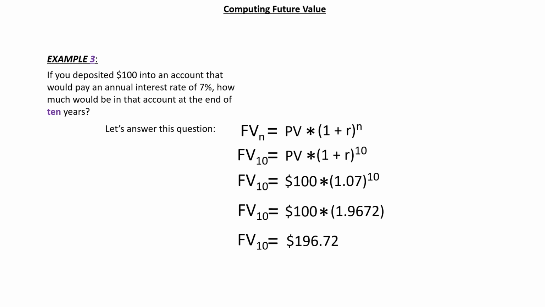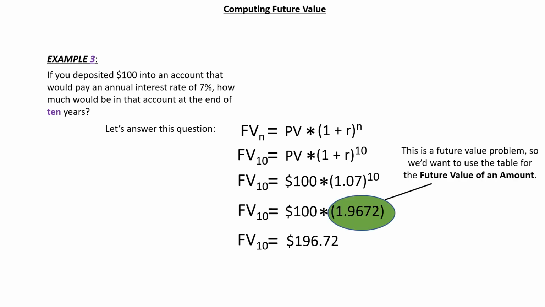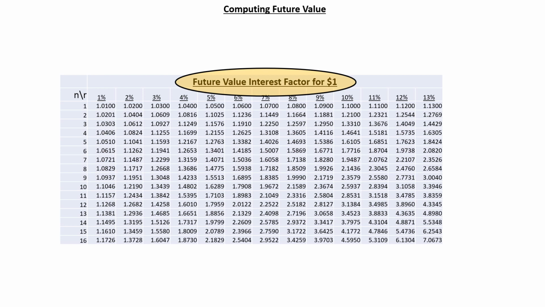Here's our good friend example 3. If you deposited $100 into an account that would pay an annual interest rate of 7%, and you let that 7% compound period after period, how much would be in the account at the end of 10 years? This is clearly a future value problem, so we'd want to use the table for the future value of an amount. In the tables that you download, this table is entitled Future Value Interest Factor for $1.